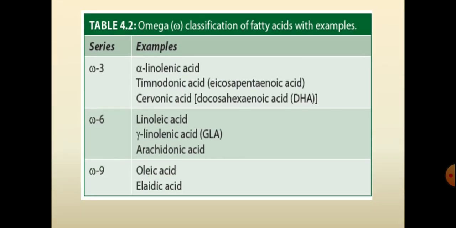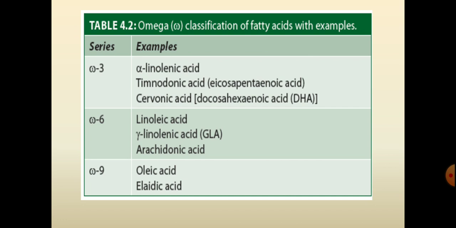So here is the classification of fatty acids with examples, the omega classification of fatty acids. The omega 3 series fatty acids consist of alpha linolenic acid, timnodonic acid and cervonic acid, and the omega 6 series fatty acids are linoleic acid, gamma linolenic acid and arachidonic acid.